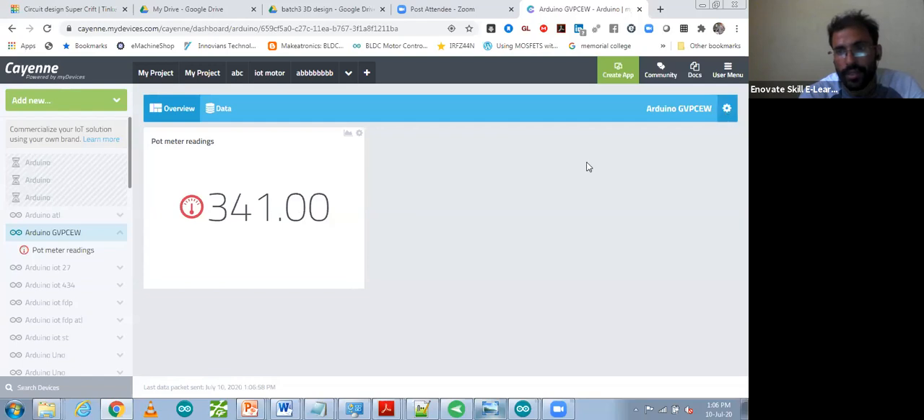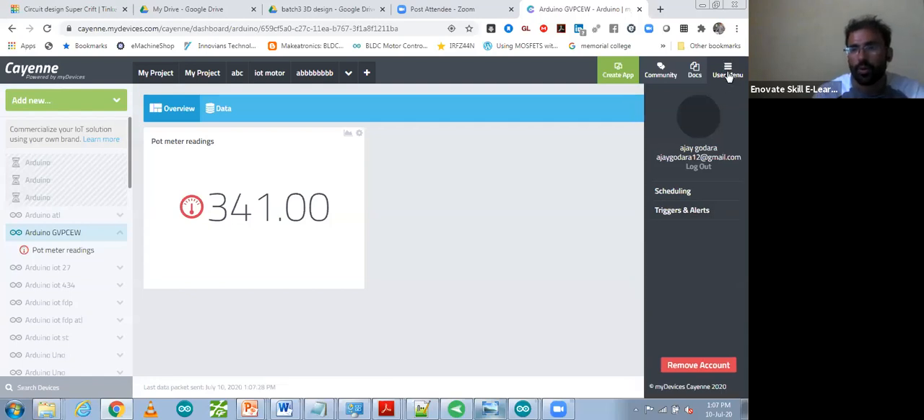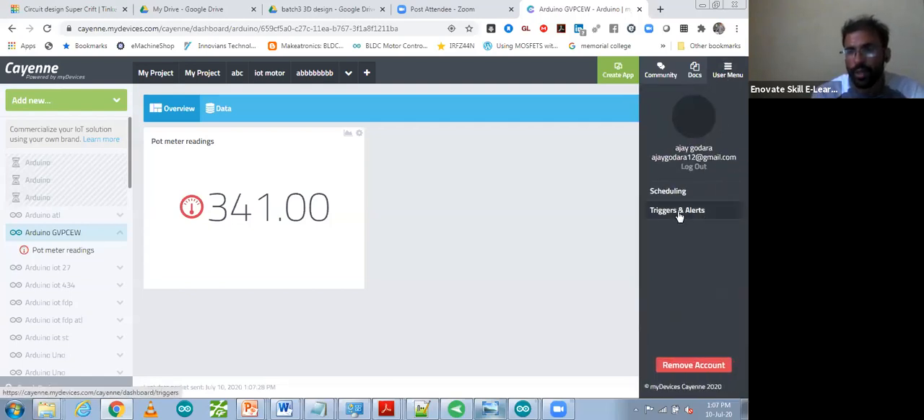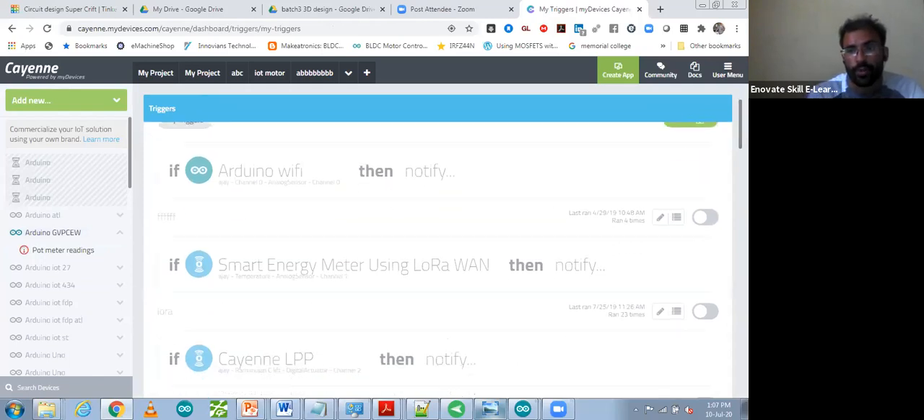So this one is the normal condition. If that value is going to cross 500, then it means there is gas leakage. That is dangerous. So I'm going to the user menu. Over there is the option of trigger and alert. Again repeating, go to user menu, go to trigger and alert. In trigger and alert, what you have to do is create a new trigger. So I'm going to create a new trigger over here.